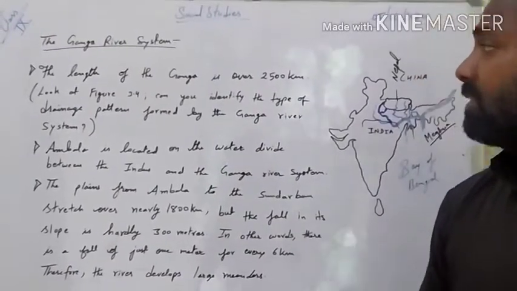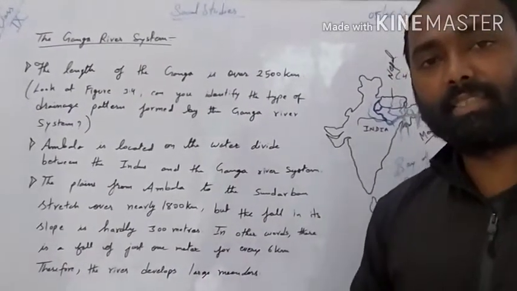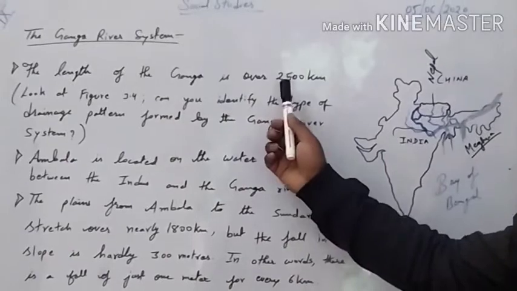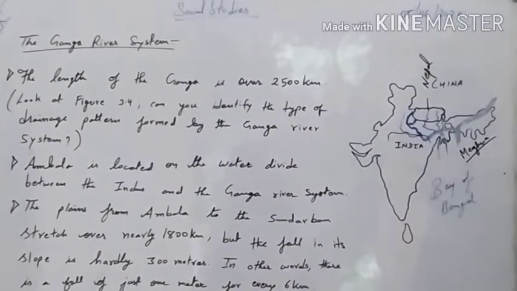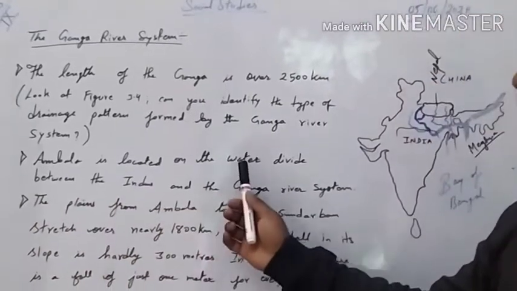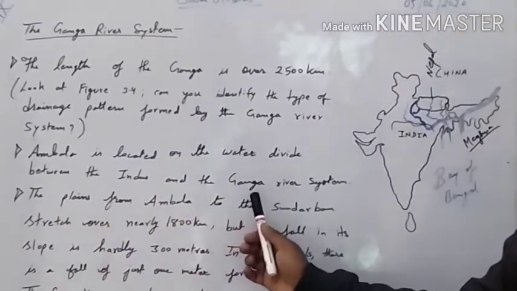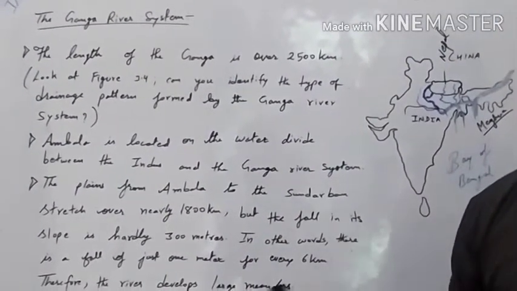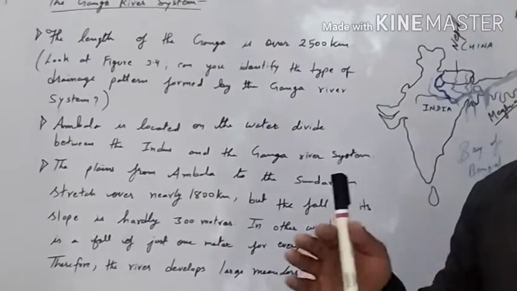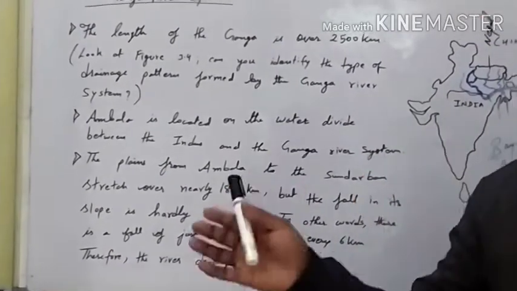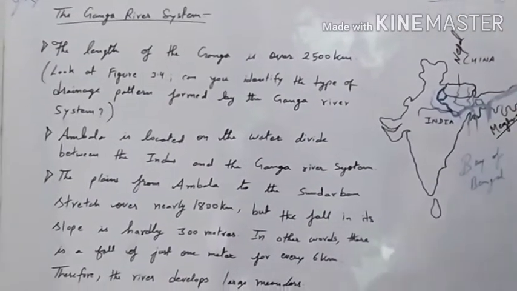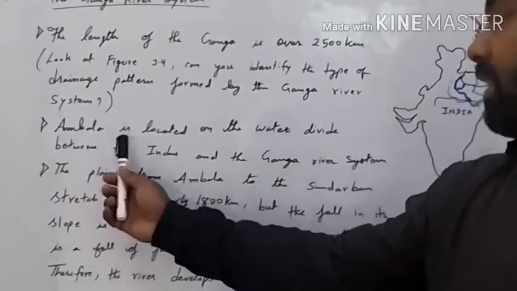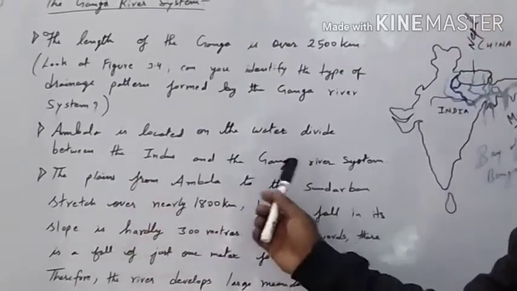Now let us understand about the length of river Ganga and some stretches of the Ganga plain. The length of the Ganga is over 2,580 kilometers, a very long river. And Ambala is located on the water divide between the Indus and the Ganga river system. We have already understood water divide in the previous session. Water divide is a raised land structure which divides two different river systems. So on this water divide, you'll find a place called Ambala.